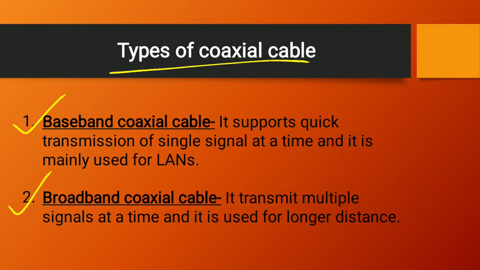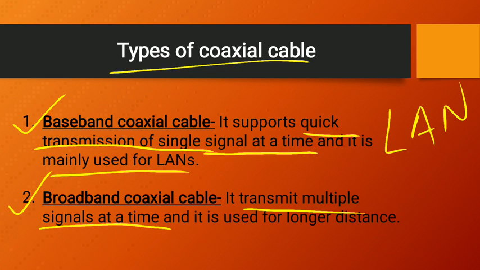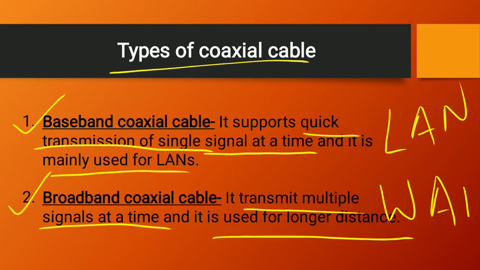What is baseband and what is broadband? Let us see. Baseband supports quick transmission of a single signal at a time, and is mainly used for LANs. So baseband will be used only in a local area network. Broadband coaxial cable transmits multiple signals at a time. It is used over longer distances, so we can say it can be used in WAN.